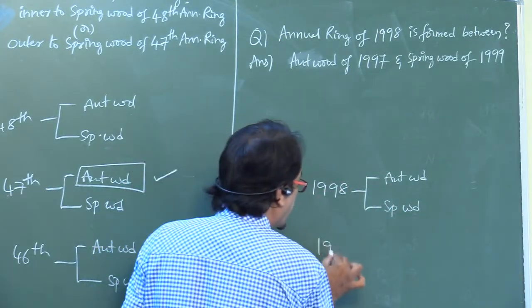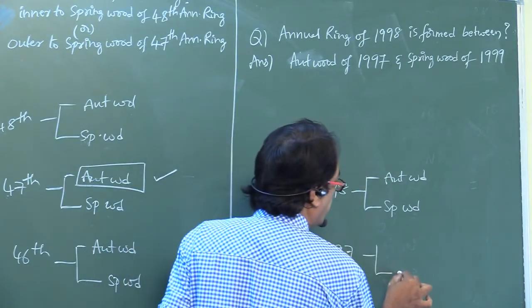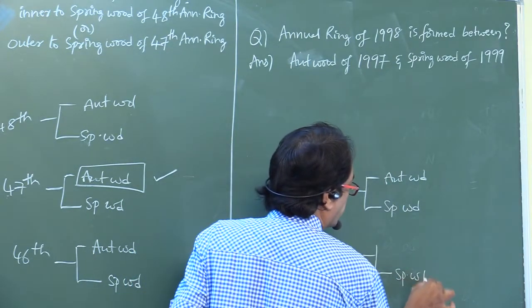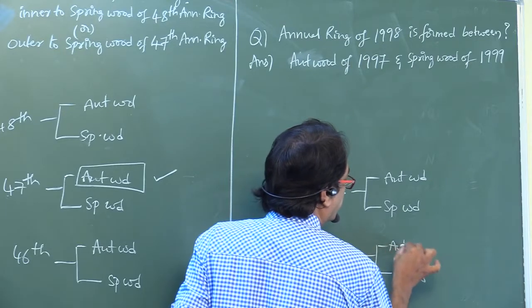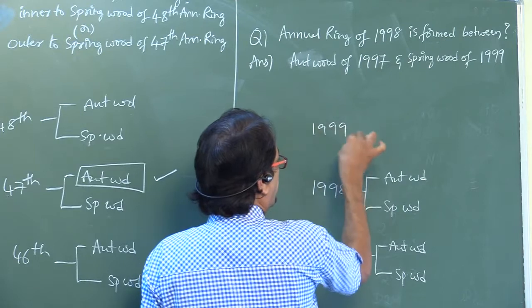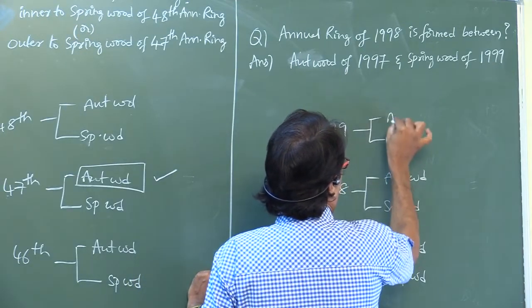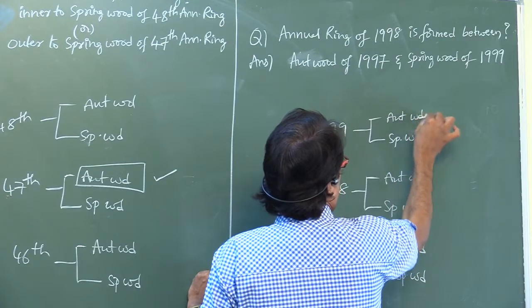1998 means, again you have to say 1997: that is spring wood, autumn wood. 1999: that is spring wood, autumn wood.